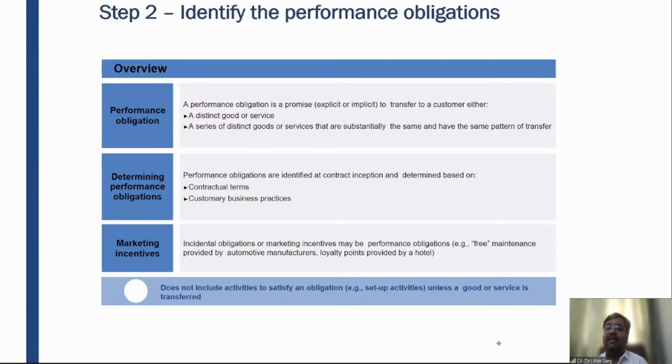So friends, performance obligation depends upon the substance of the transaction, the terms and conditions, the arrangement, and the business practices as well, right? When you buy any electronic item, last year when I purchased a Morphy Richards juicer, mixer and grinder, there is a free installation and a free demo service provided by the company, right? The company representative will come and tell you how the product works, and then you can use that product.